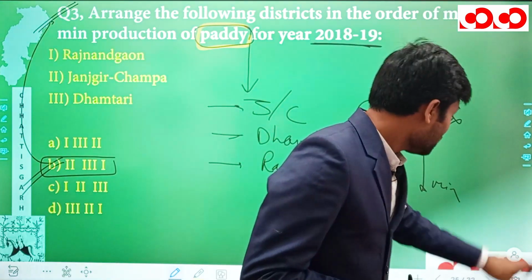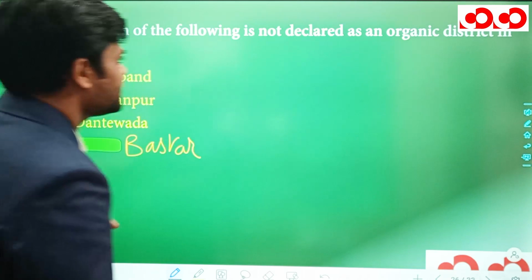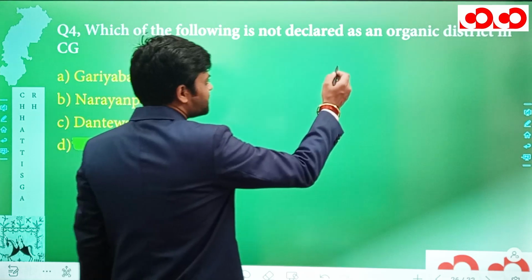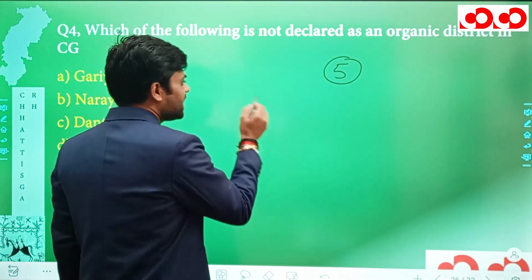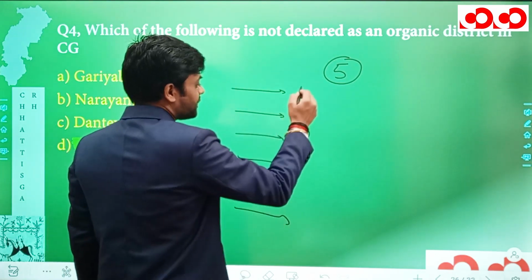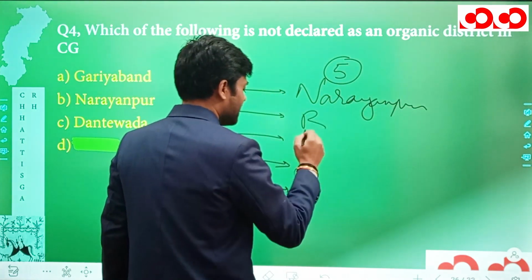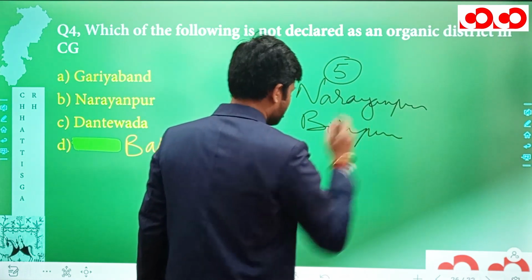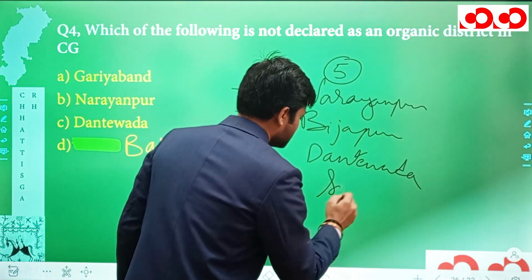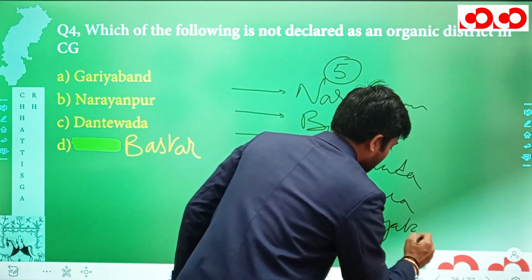Now let's move to our fourth question. Which of the following is not declared as an organic district in Chhattisgarh? Under the organic farming mission, actually 5 districts of Chhattisgarh have been declared as organic districts, and these 5 are Narayanpur, then we have Bijapur, then we have Dantewada, we have Sukma, and we have Gariaband.